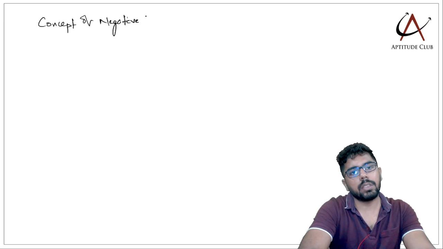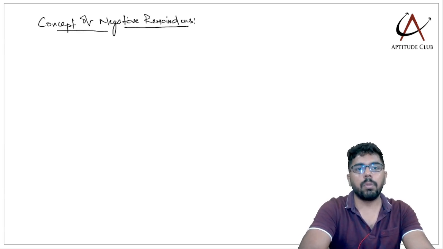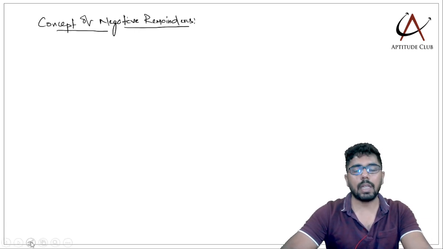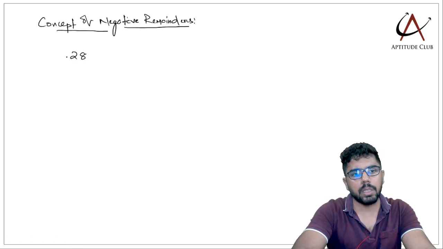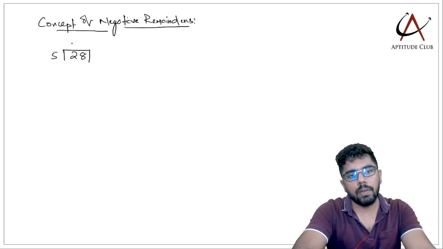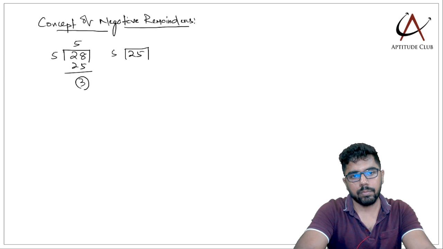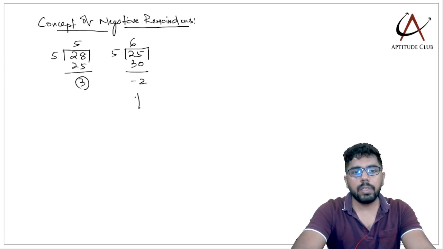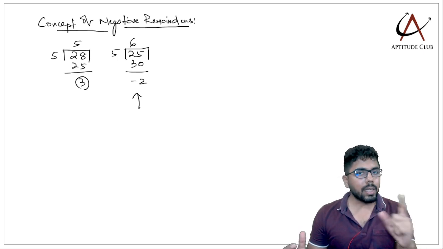Now, negative remainders are not conventionally used while making a division, but they are definitely used to solve questions and to understand the remainders concept in a better way. So let us take the same example of 28 divided by 5. The normal division looks like this. But what if I do this? Fundamentally this is not something we have done in schools. But mathematically this is not incorrect.